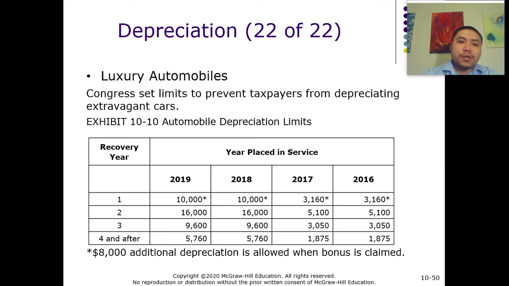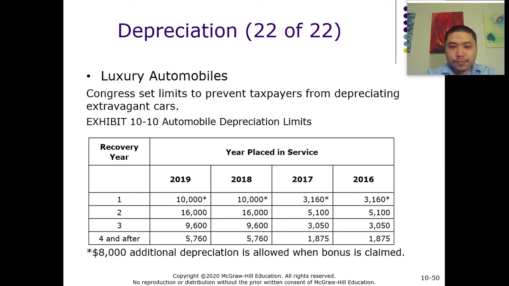So that's why Congress has to set some limits in terms of depreciation to prevent companies from doing that. Because let's say a Toyota Camry and a Mercedes S500. If the purpose of the car is to take the taxpayer from point A to point B, they can totally use a Toyota Camry to do that. But if the taxpayer chooses to buy the Mercedes S500, then because the value of the car is much higher, the amount of depreciation expense generated every year is going to be very high as well.